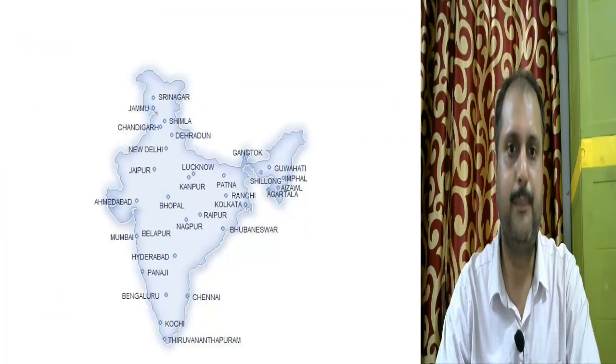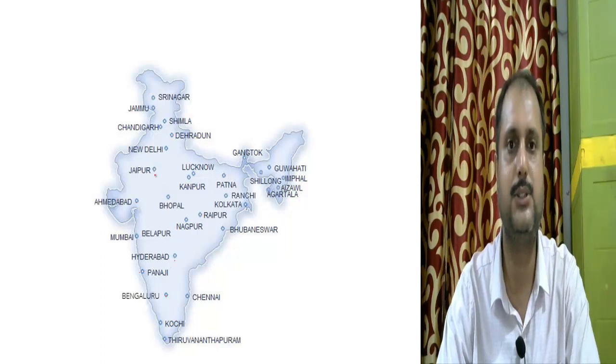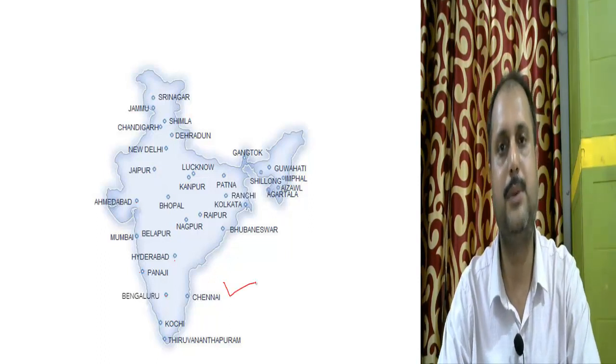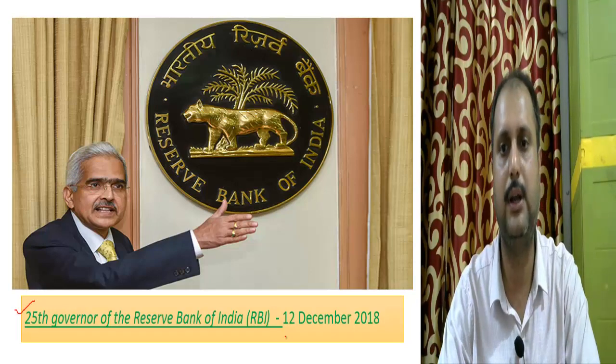Now this is the basic map. In these states, RBI has its branches. So you can see Srinagar, Shimla, Dehradun, New Delhi, Jaipur. All these places, RBI has its branches. Now this is a picture of Shaktikant Das. He is the 25th governor of the Reserve Bank of India. He took office on 12 December 2018.